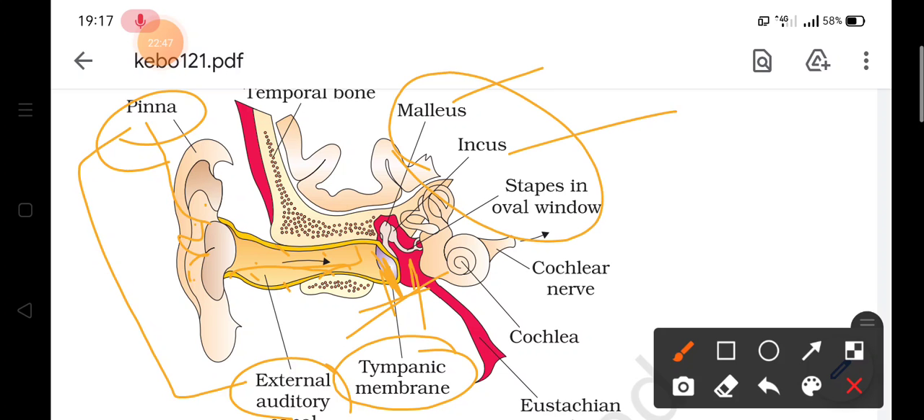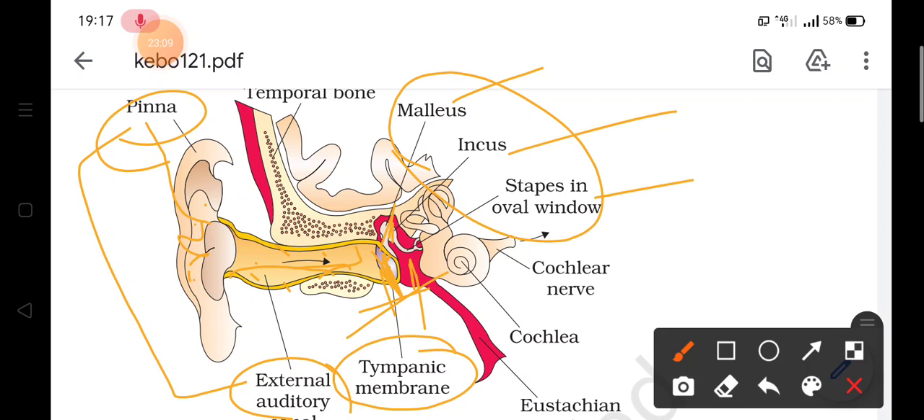Malleus, incus and stapes. These are the three bones which are attached with one another, and a chain-like structure is formed. Now this malleus is attached with the tympanic membrane. So this is the tympanic membrane. Here it is malleus, and then this is stapes, which is attached to the oval window.